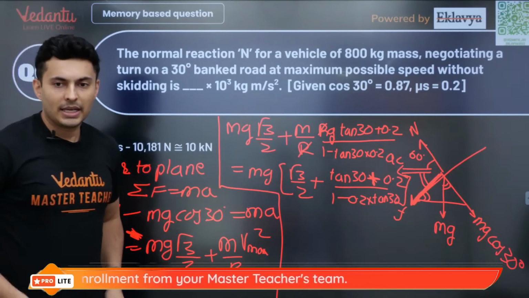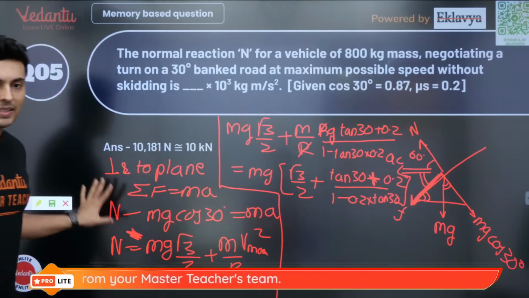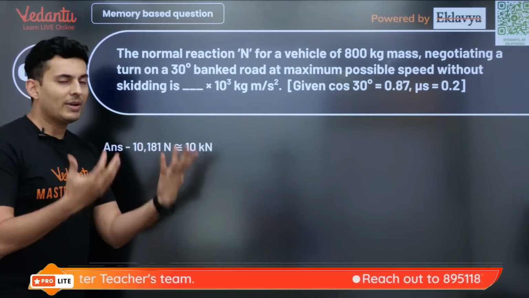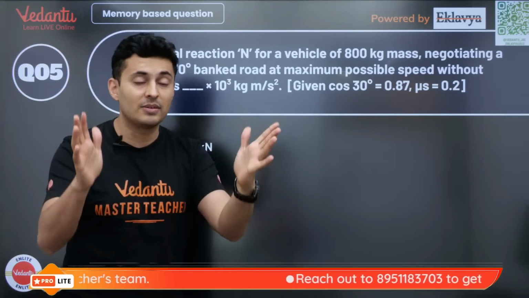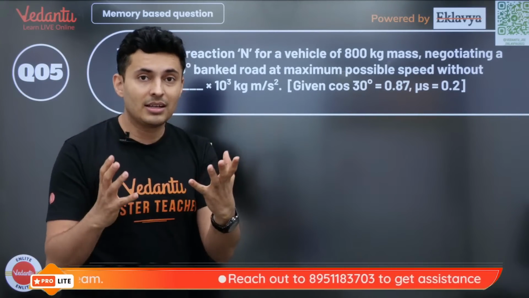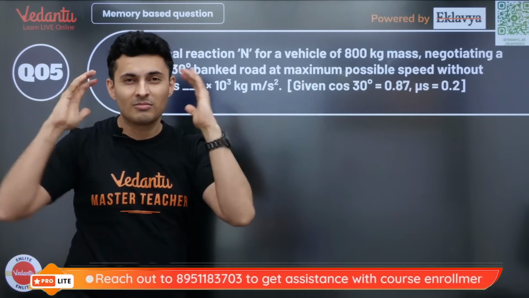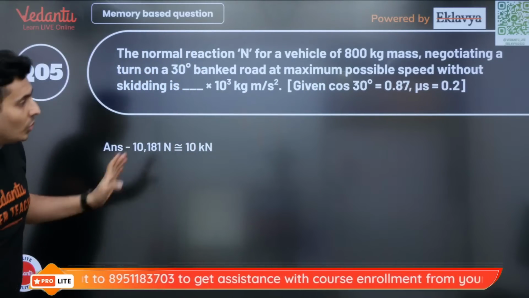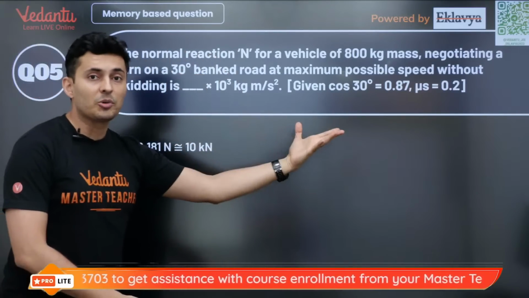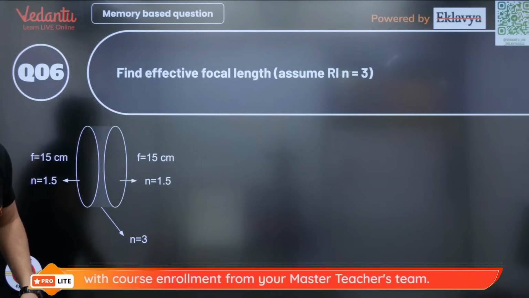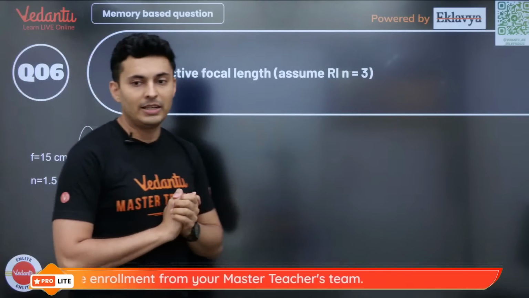Great. Similar models of questions can come, because think about it, these people can't make so many questions. There are 12 shifts, each shift with 90 questions, 90 into 12, so many questions. Many questions will get repeated. So don't take any question lightly. It might repeat on any of the days or any of the shifts. Definitely.